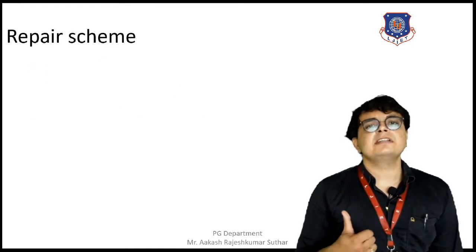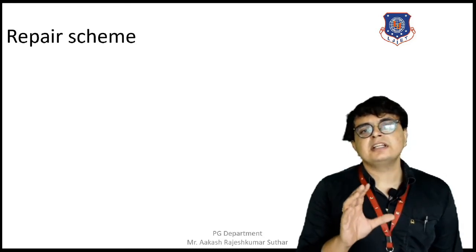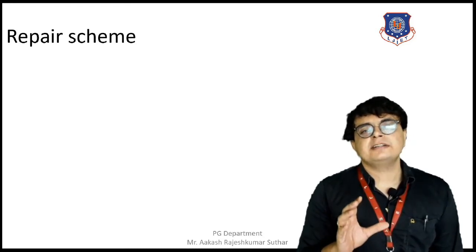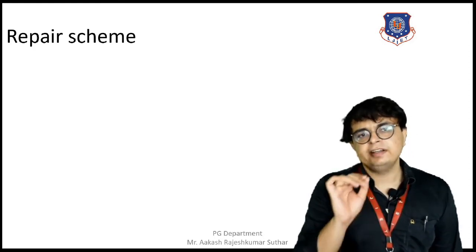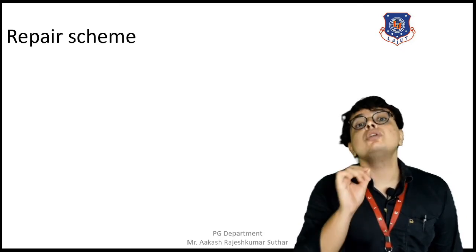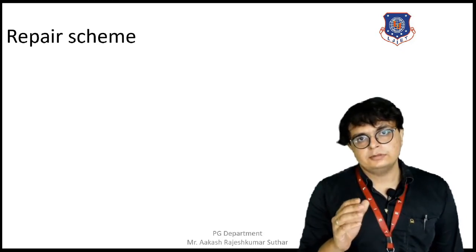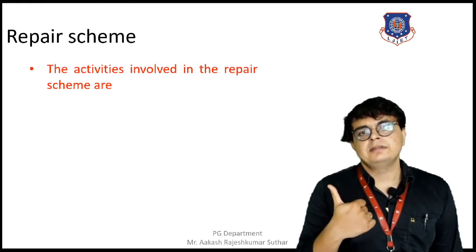Repair scheme is nothing but a planning of the repairing work that is required to be done so that the repairing is done properly, it is justified to the machine, and proper maintenance is done at regular times.